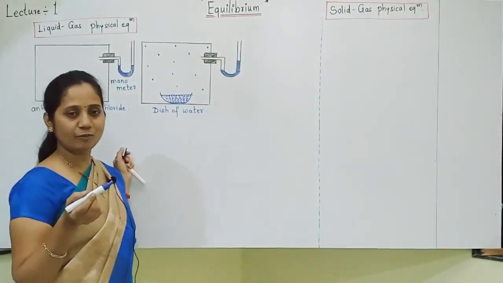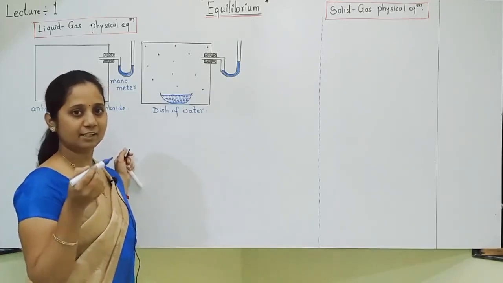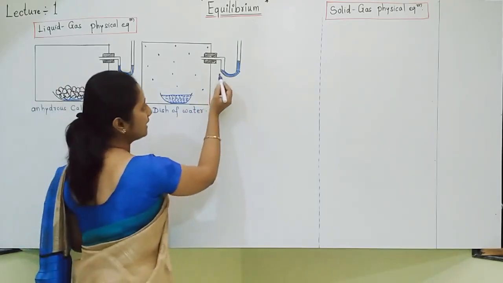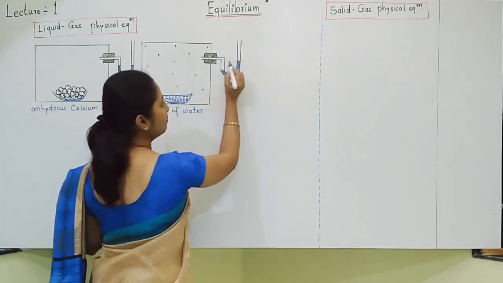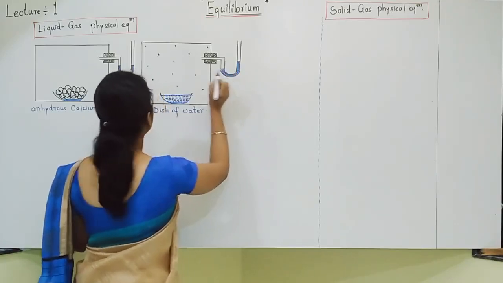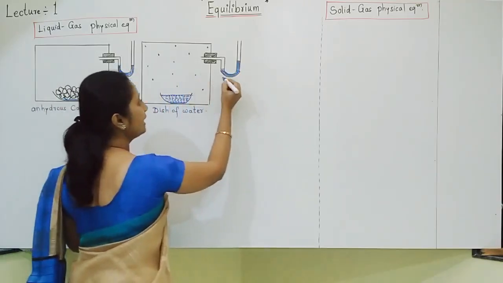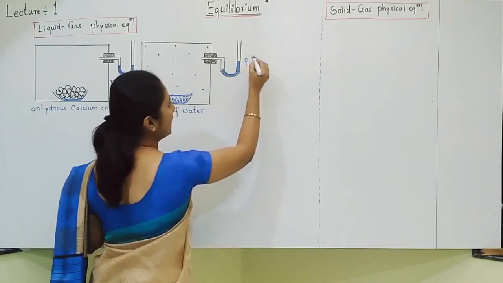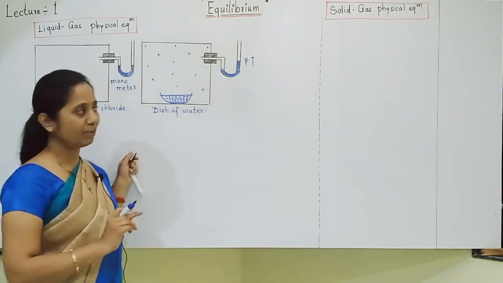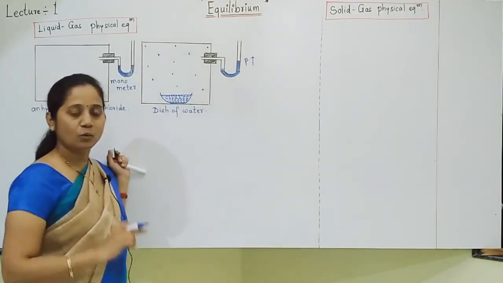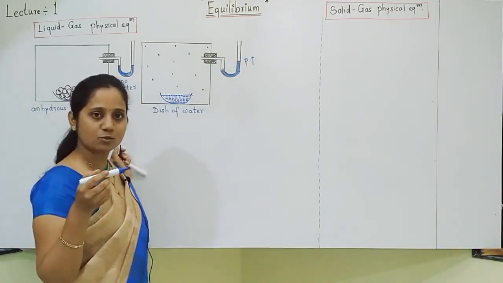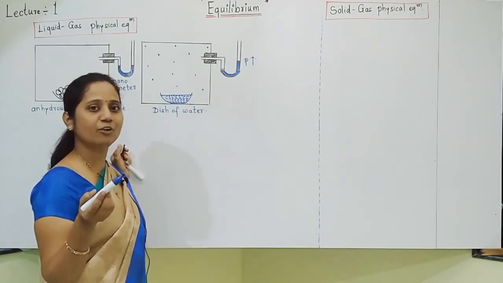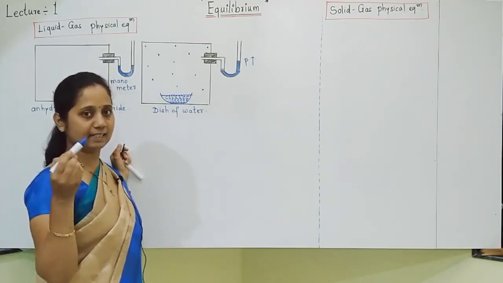When they collide on the walls, they exert pressure, and that's why you can see an increase in the mercury level. Mercury level increases, pressure increases, because water evaporates to give water vapors.